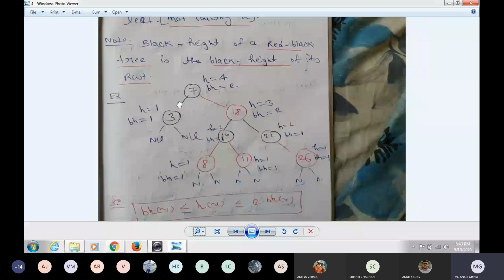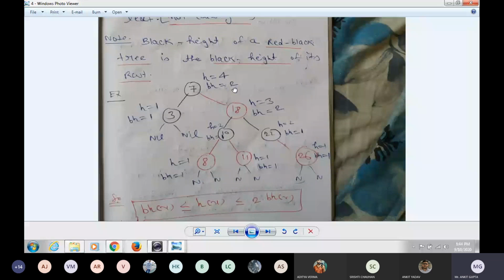If suppose I go to the left side, 3 is also black and the nil also black, so number of black is 2. If you go to the right side, 10 and the nil also black nodes, that is 2. If I go there, 22 and the nil, that is also black, that is 2 height. Okay, so the black height of the 7 node is 2. Clear?